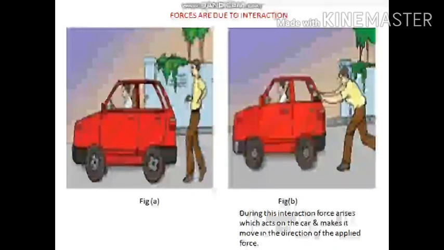Now consider another situation. If both the objects are capable of applying force on each other, then the interaction between them can be pushing or pulling. For example, let's have a look in figure A. Here both the girls are interacting and applying force on each other by pushing. In figure B, both the girls are trying to pull each other. Similarly, in figure C, the cow and the man appear to pull each other. From these examples, we can infer that at least two objects must interact for a force to come into play.